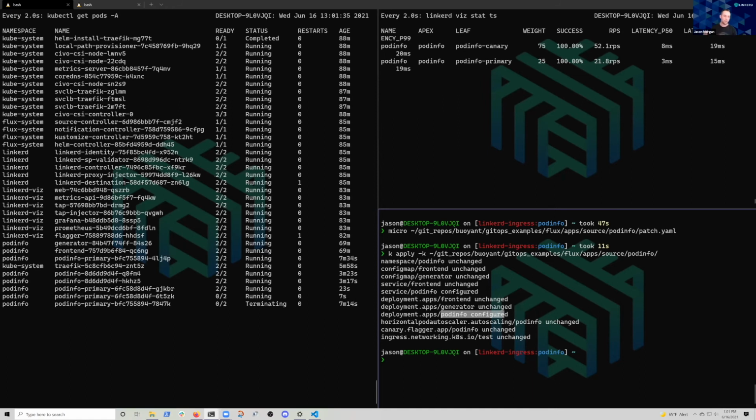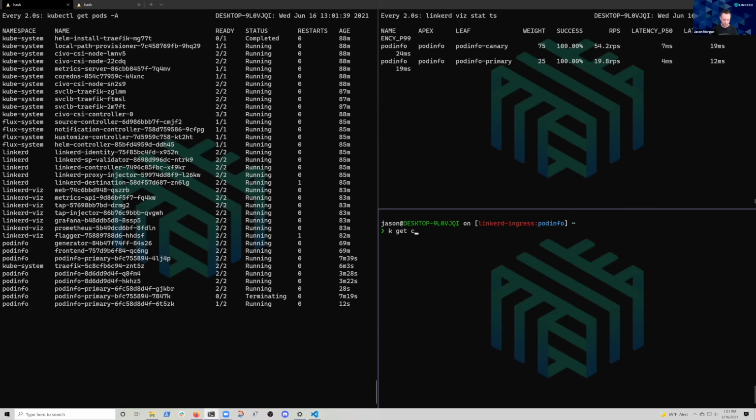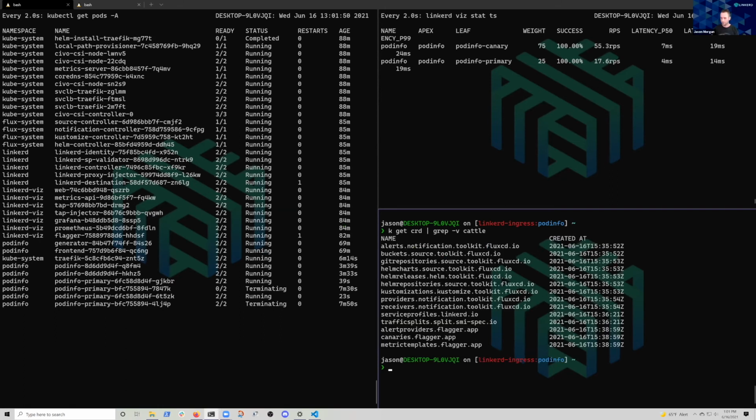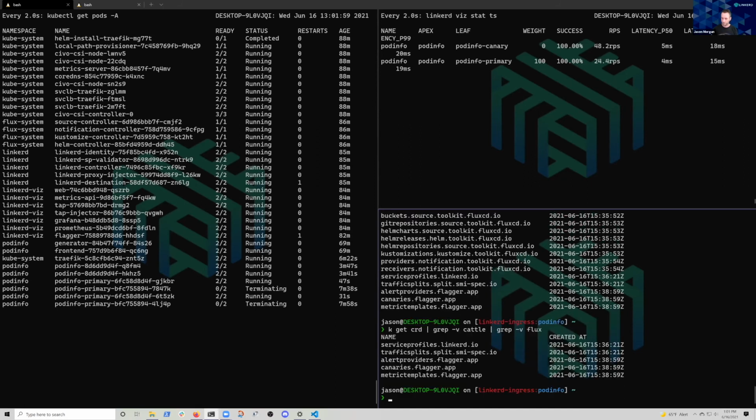So it doesn't create, let me just talk about CRDs really quick. Right, so let's do kget CRD. So we're going to look at the CRDs on the cluster, and we're just going to ignore, with grep -v, what you want to ignore. I just want to ignore cattle, right? Oops, I should have ignored cattle and flux. Oh, and flagger, whatever. I'm not going to keep extending my grep chain.